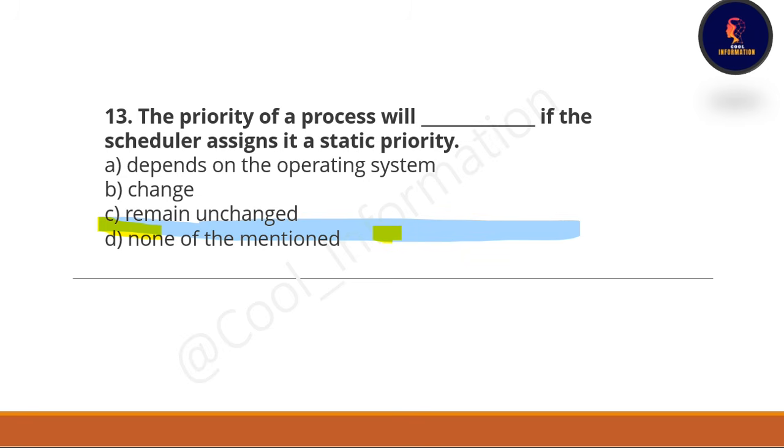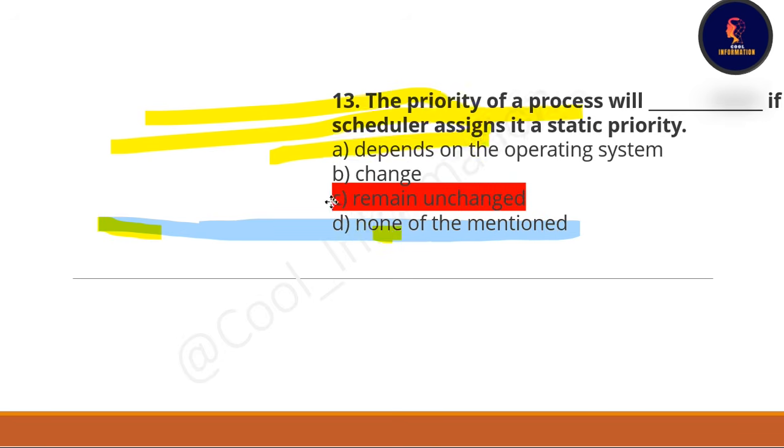13th number question. Yeah, this is the 13th number question. The priority of a process will be dash if the scheduler assigns it a static priority. So the correct option of this question is C, which is remains unchanged.